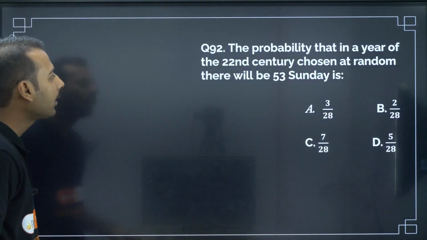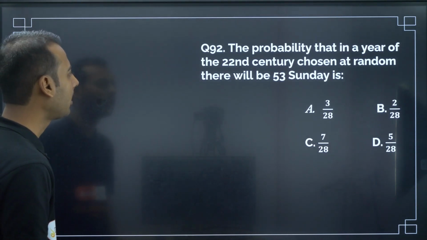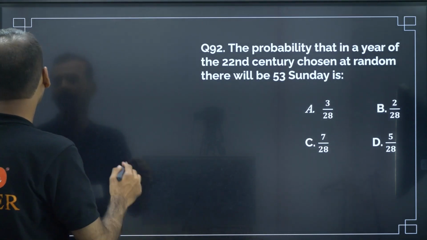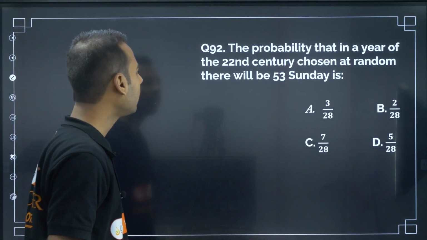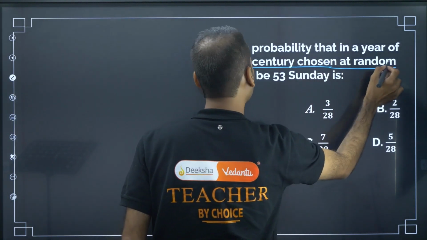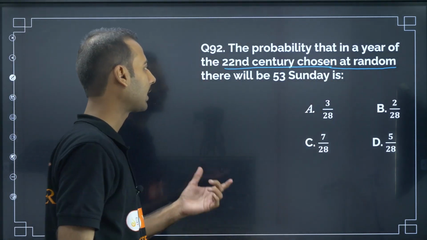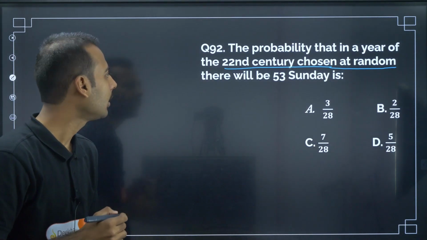The probability that in a year of 22nd century chosen at random, there will be 53 Sundays is. So they are choosing 22nd century.